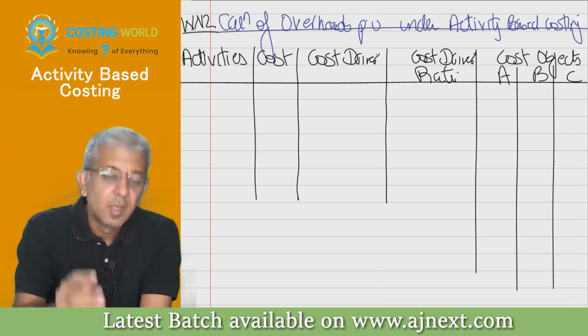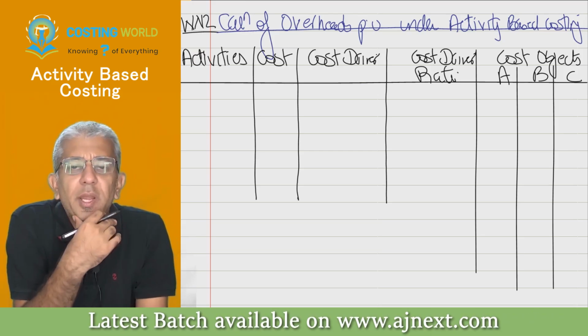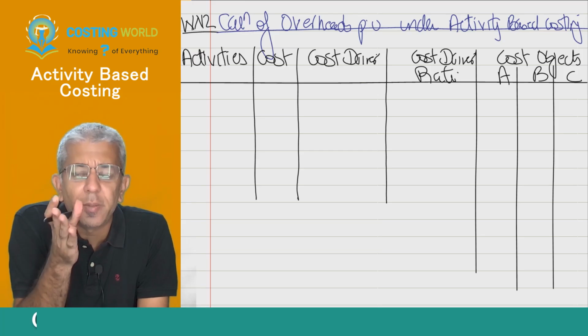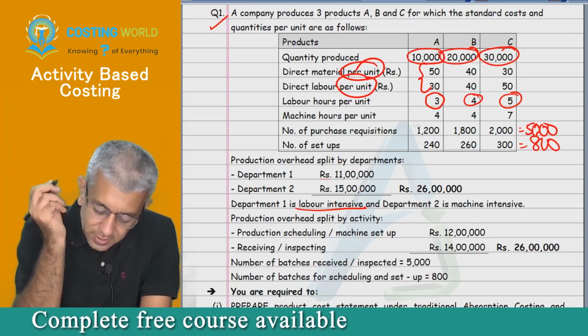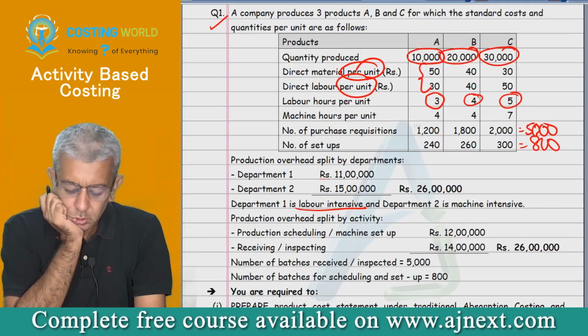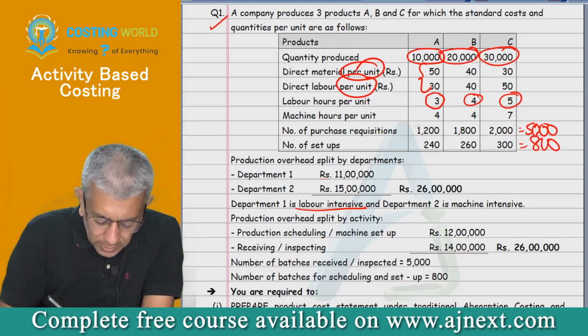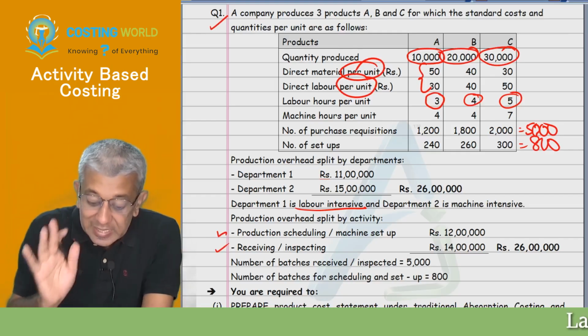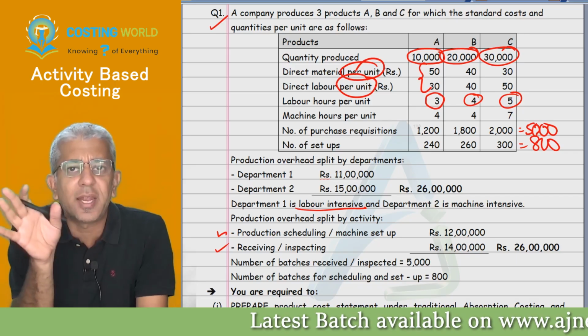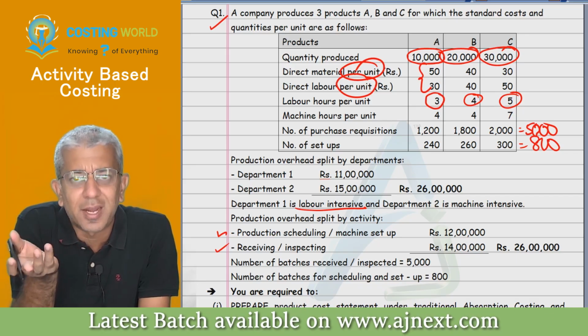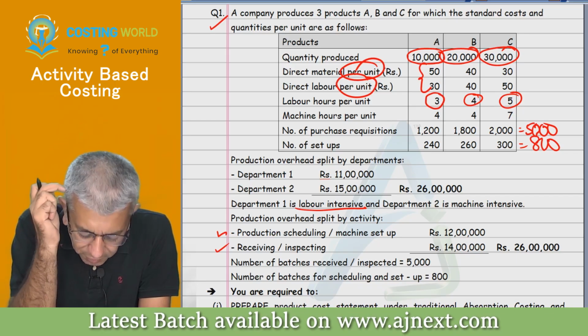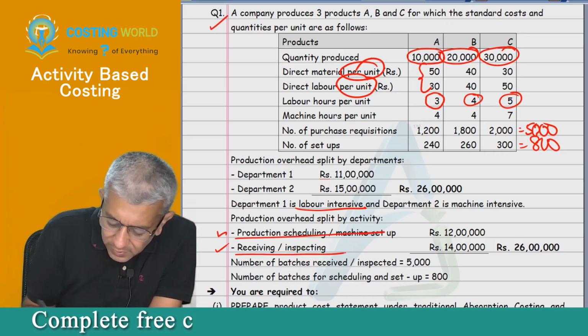Listen. First thing, in the question, try to identify how many activities there are. You all tell me, in this particular question, how many activities are there? Two activities. I guess their names are over here. We are writing exactly this. Whichever activities are given, some questions will give only the activities. First activity, second activity.